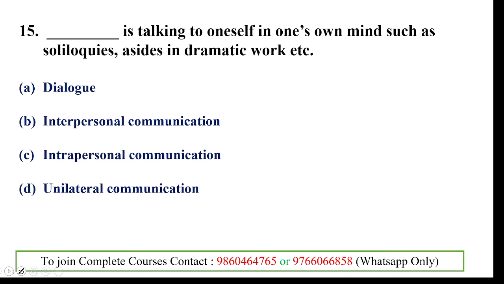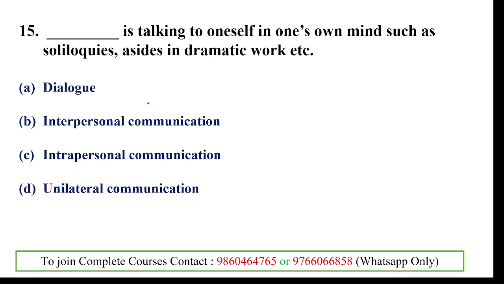And the homework question for you: dash is talking to oneself in one's own mind, such as soliloquies, asides in dramatic work, etc. And the options given: dialogue, interpersonal communication, intrapersonal communication, unilateral communication.